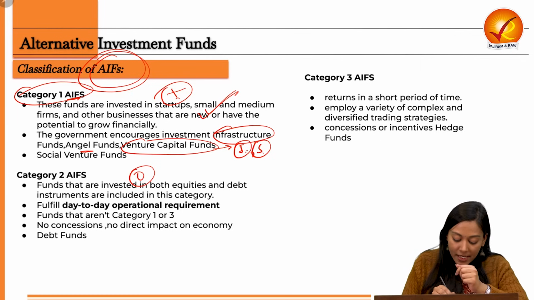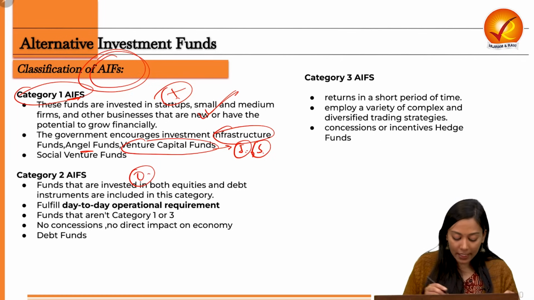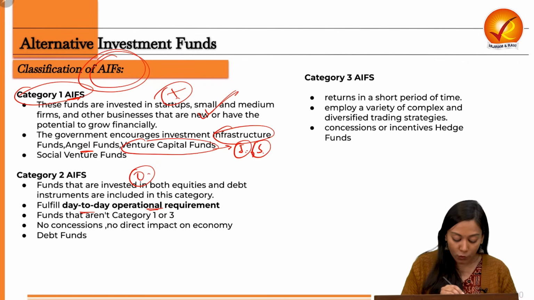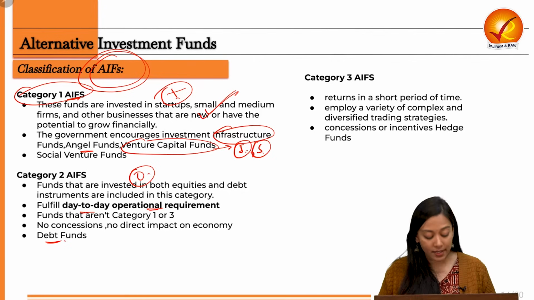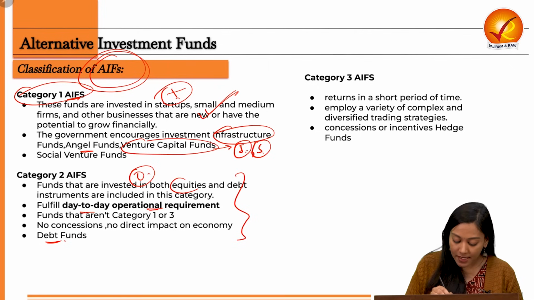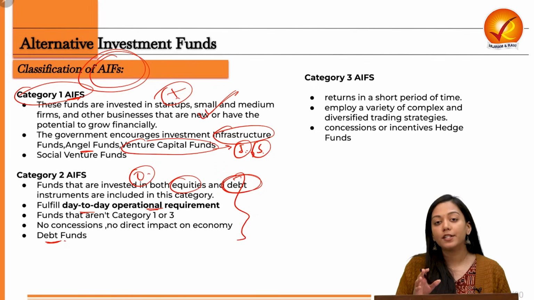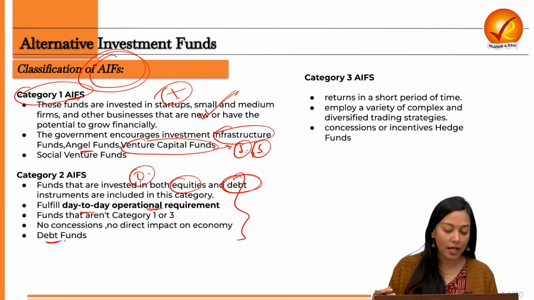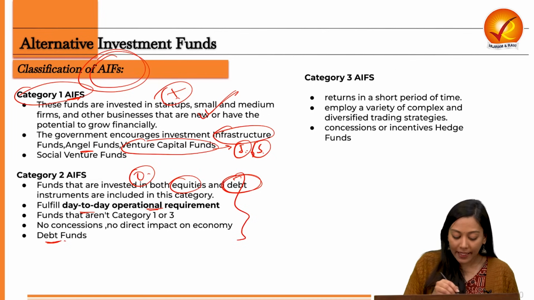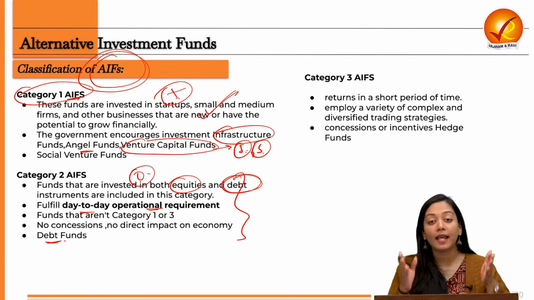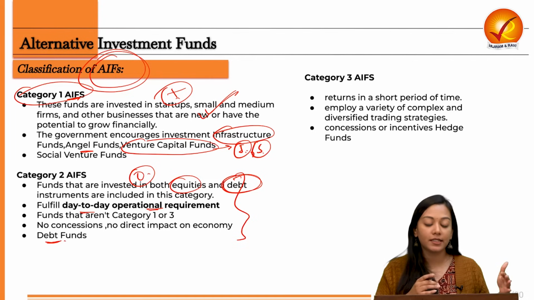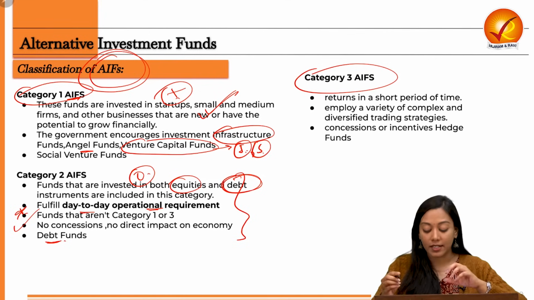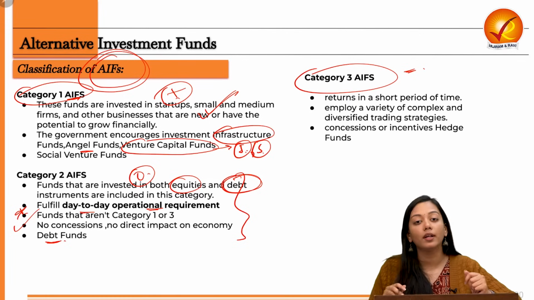Now, category 2, which has zero effect on the economy, is basically there to fulfill day-to-day operational requirements, for example, to waive off loans. So there could be debt funds, there could be fund of funds. These are funds which are invested both in equities and debts, and because they do not have any impact on the economy, they are not provided any concessions by the government either. Also, any fund which is not classified under category 1 or category 3 ultimately finds its place in category 2. Now talking about category 3 funds, these are the ones which have a negative impact on the economy.